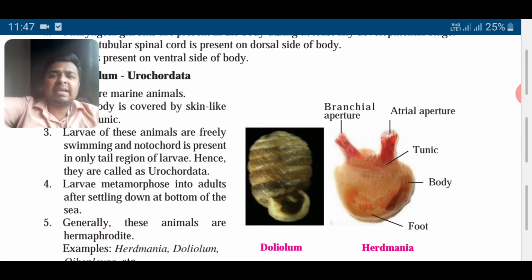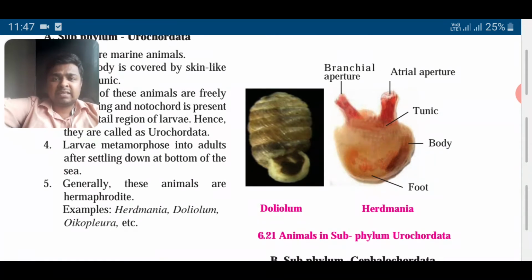These types of animals are also hermaphrodite, that means male and female sex organs are present on the same animal. Herdmania and Doliolum are the examples.